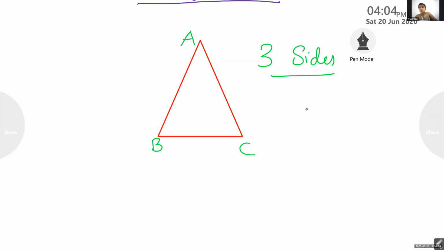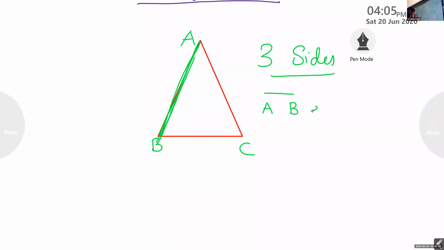Since it is a line segment, how will you denote a line segment? How many line segments are here? AB. So this is one line segment. Can you see this? Now I am drawing. See, that is a line segment. The name of that line segment is line segment AB. So this is one side. Okay, ma'am. Line segment AB, that is one side.